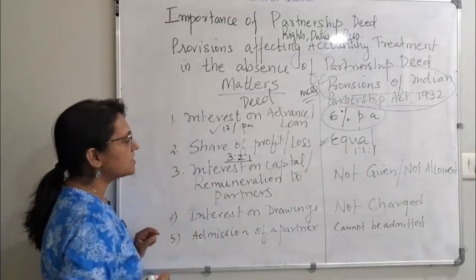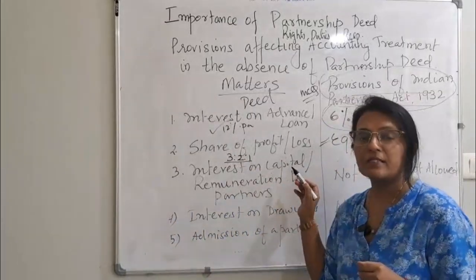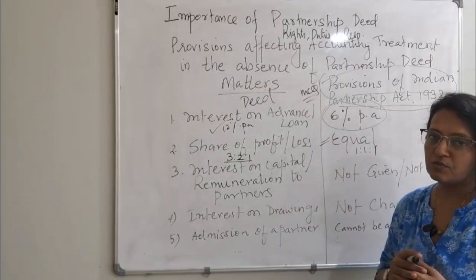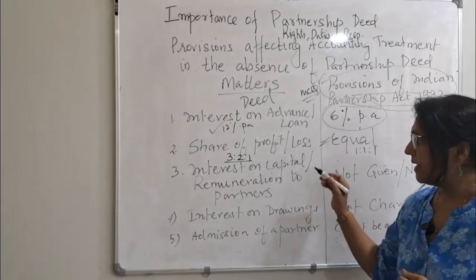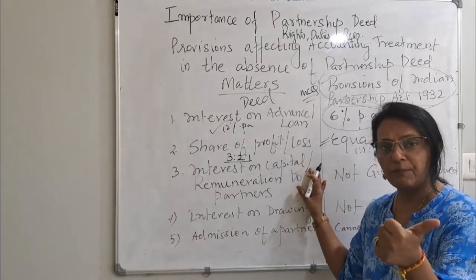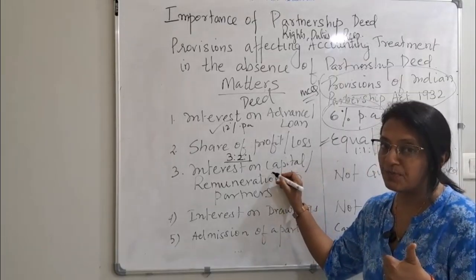Next one is interest on capital. This is what is given to the partners. What is interest on capital? When a partner invests money, capital, the firm gives interest to the partner. This interest on capital is an income for the partner, but it is an expense for the firm. It is income for the partner, expense for the firm.